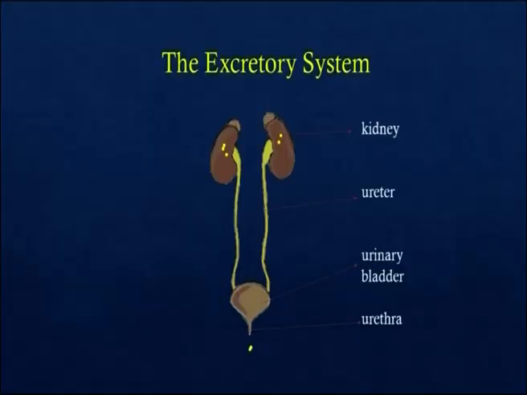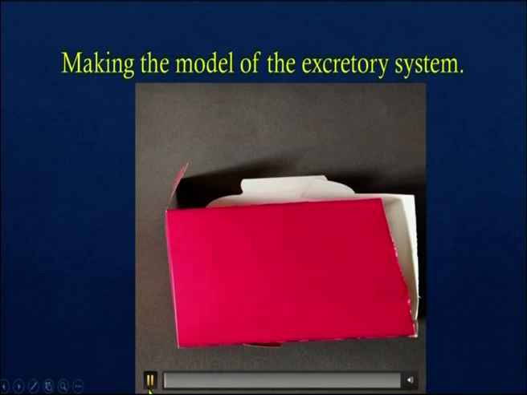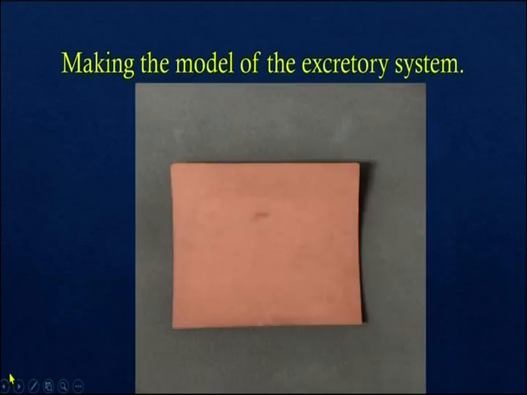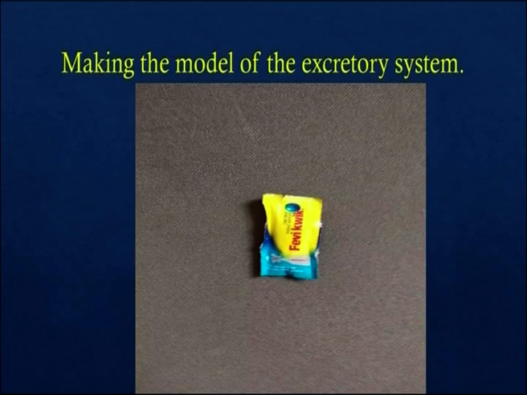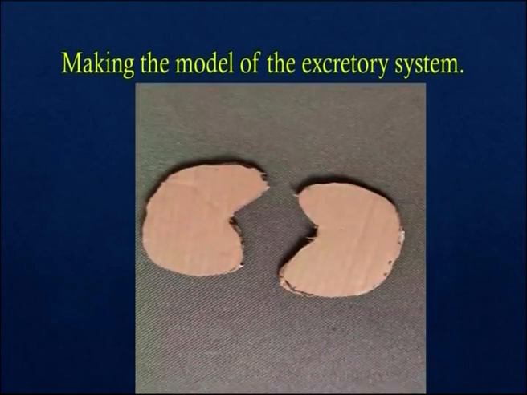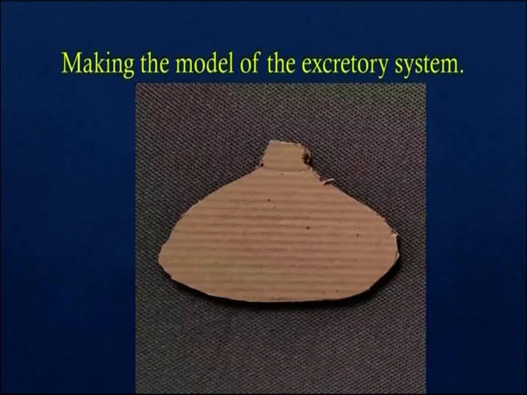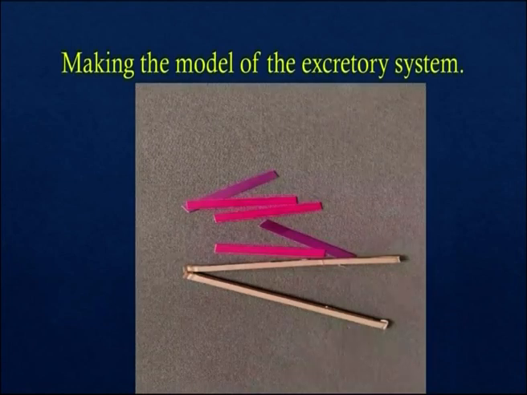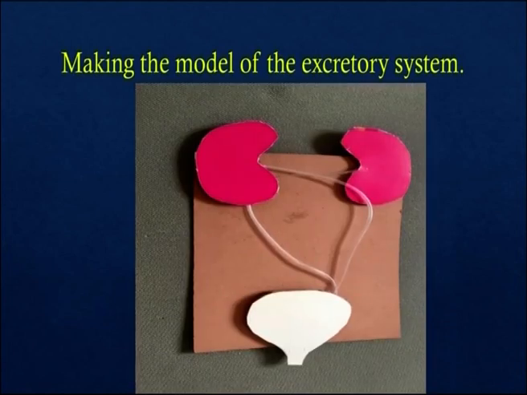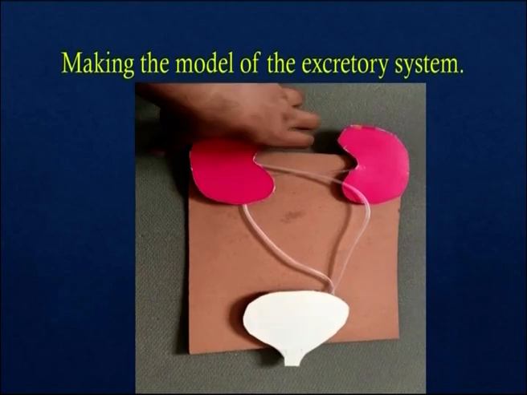Children, look at the picture, how the urine comes from the kidneys, enters into the urinary bladder and comes out through the urethra. Now, we are going to make the model of the excretory system. Thick paper box, plank, tube, scissors, glue, kidneys made from cardboard, bladder made from cardboard, paper cutting for the blood vessels. Now, attach the kidneys to the plank with the help of a tape.